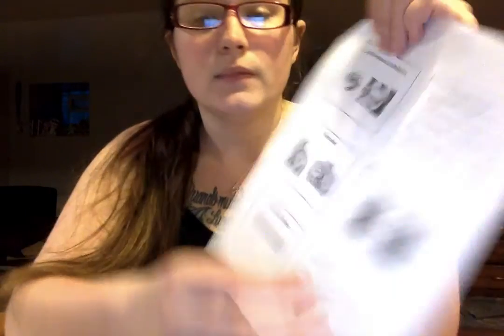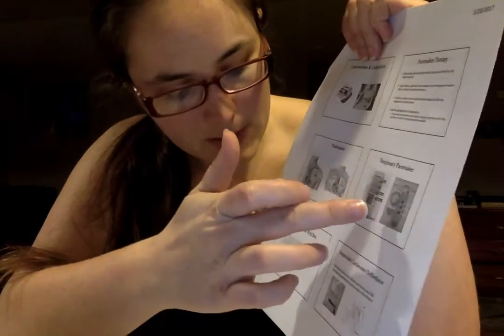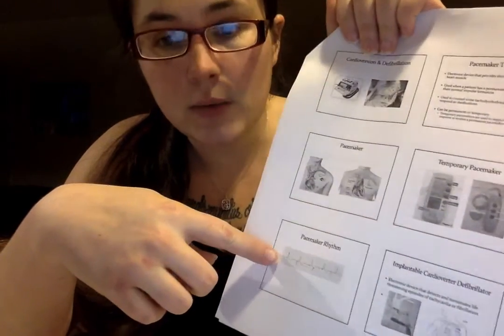Got a nice picture. Pacemaker therapy. This is an electronic device that provides electrical stimuli to the heart muscle. It is used when a patient has a permanent or temporary slower than normal impulse formation. It is used to control some tachydysrhythmias that do not respond to medications, and a pacemaker can be permanent or temporary. Temporary pacemakers are used to support patients until they improve or receive a permanent pacemaker. It's got a picture of a pacemaker, temporary pacemaker, pacemaker rhythm, which is definitely going to be different.